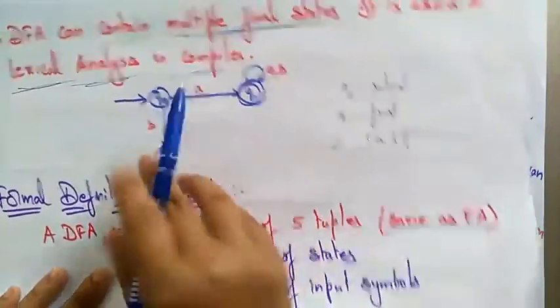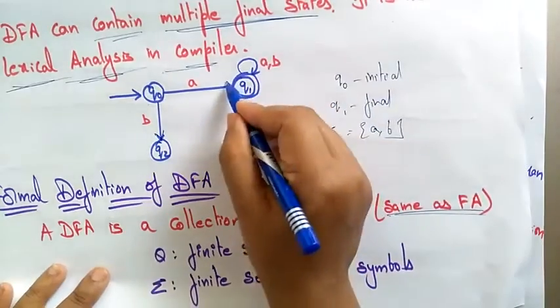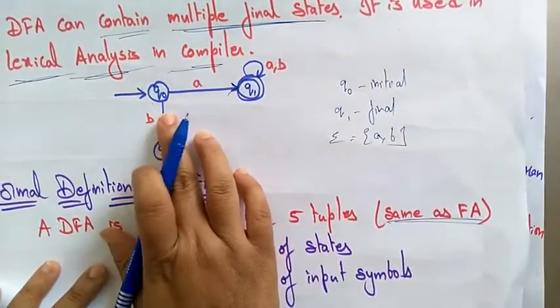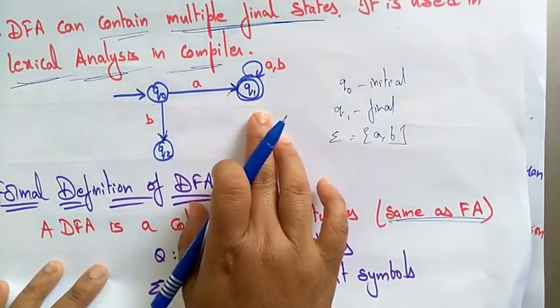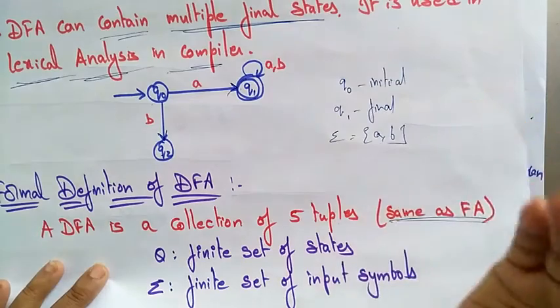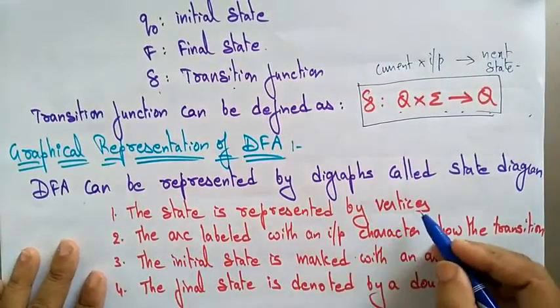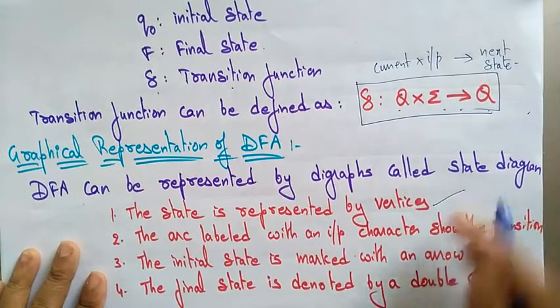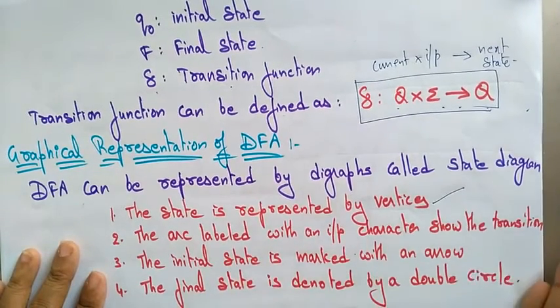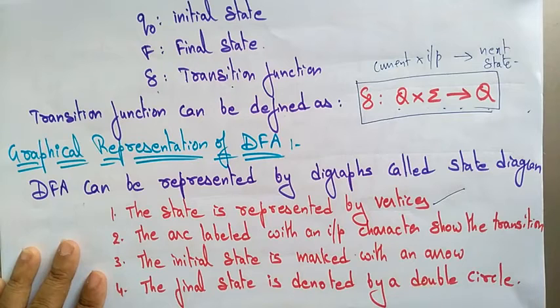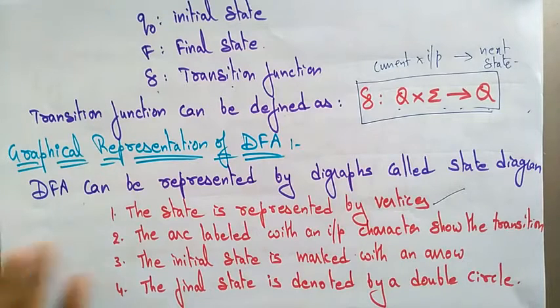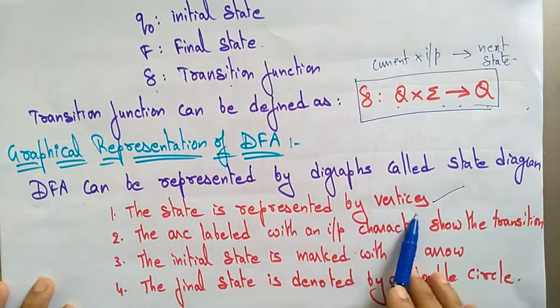It's a digraph, meaning a directed graph. A direction should be there: from which state to which state, and which input it goes on. The state is represented by a vertex. Here each state is represented by a vertex. Let's say Q0, Q1, Q3, or A, B, C, D, anything. A state is represented by a vertex.